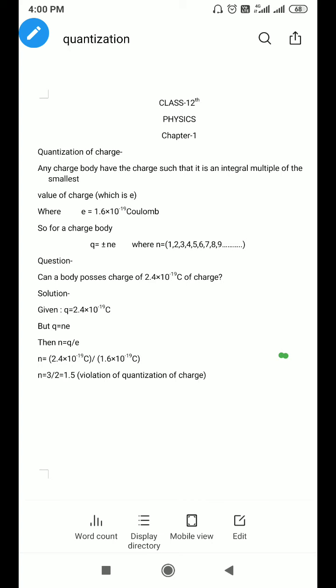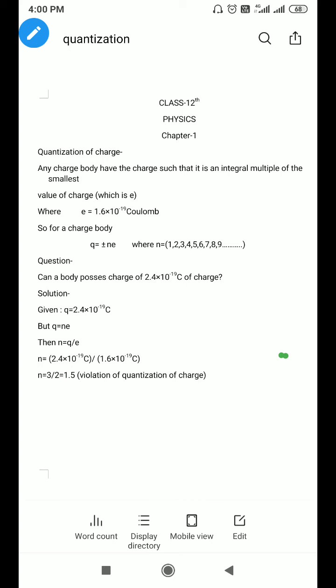infinity. So if we ask the question, what is the smallest value of charge we can put on any body, the answer is when n is equal to 1. That means we cannot give a charge to any body less than e, right?